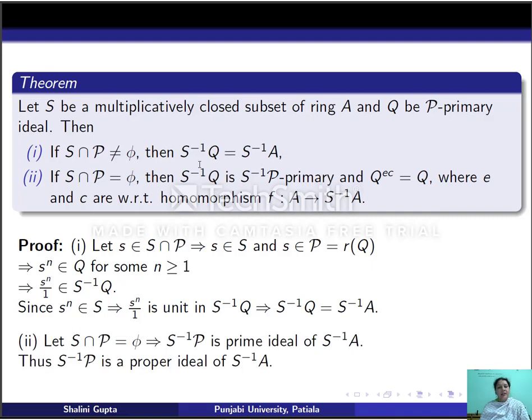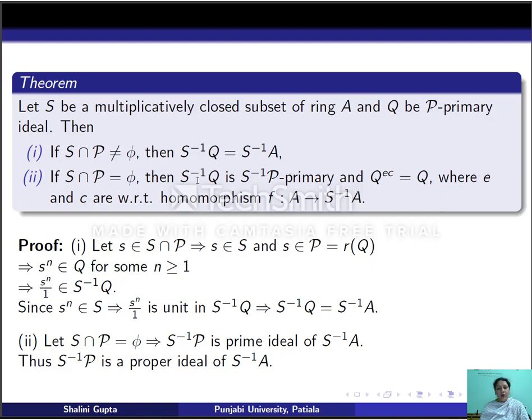Now, let us assume that S does not meet P. Now, remember, there is a one-to-one correspondence between prime ideals of ring A which do not meet S and prime ideals of S inverse A. Now, P is a prime ideal of ring A which does not meet S. So this means S inverse P will be a prime ideal of S inverse A. So thus, S inverse P will be a proper ideal of S inverse A.